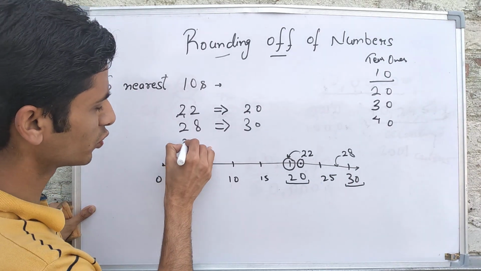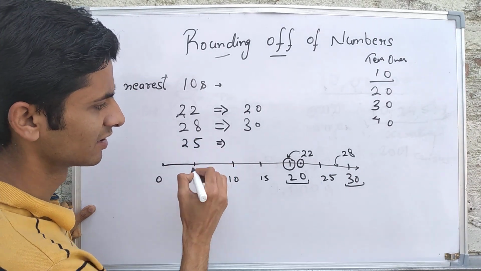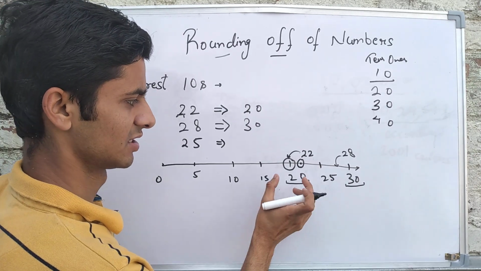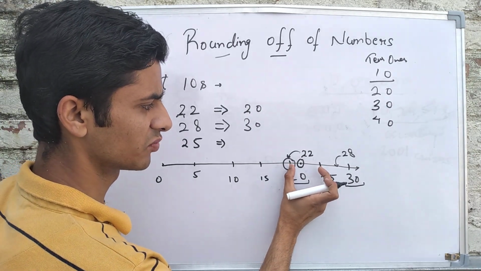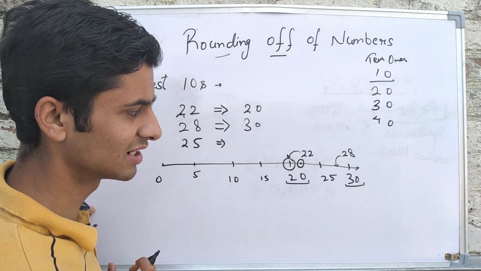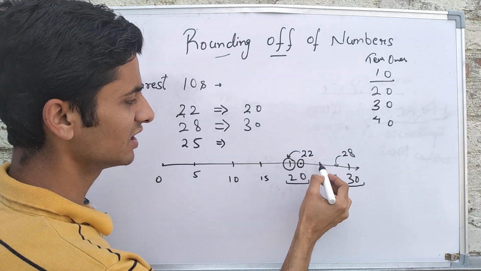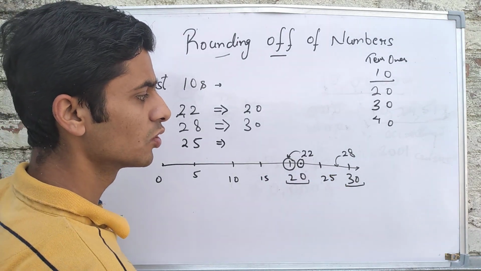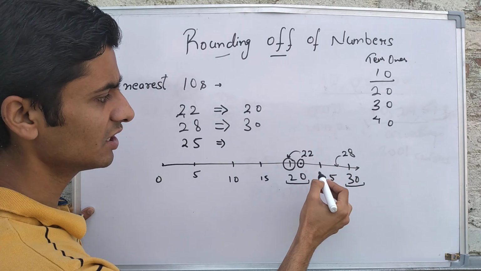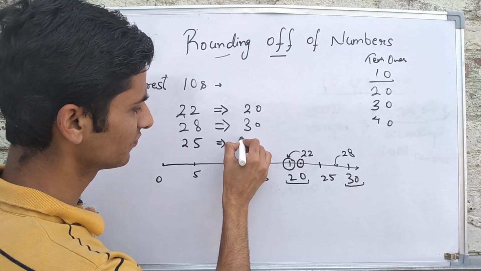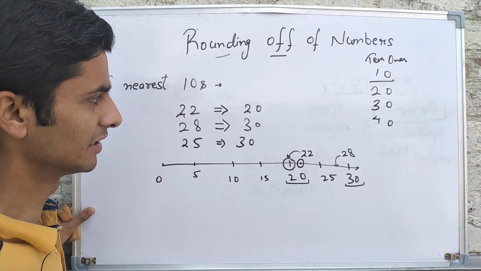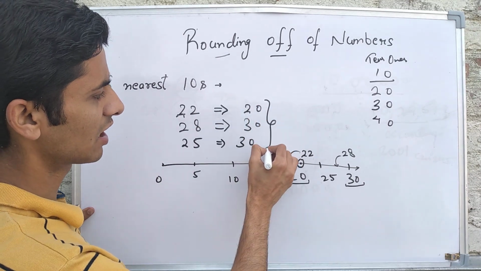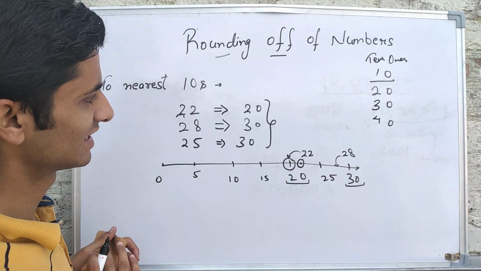And if it is 25, it is at the midpoint. The exact distance from 20 and from 30 is the same. So for 25, we will move up. We round off 25 to 30. In this way, we can round off to the nearest tens.